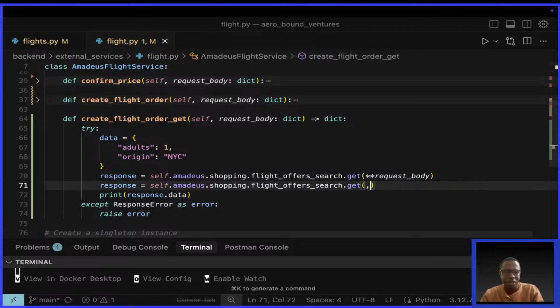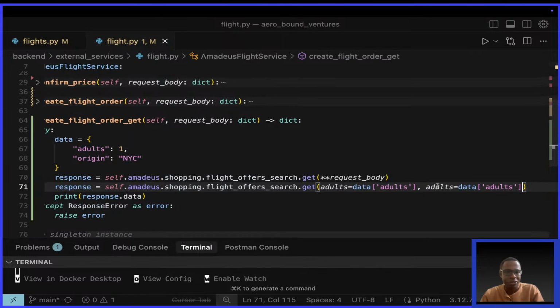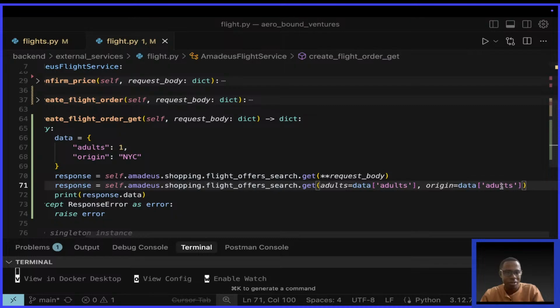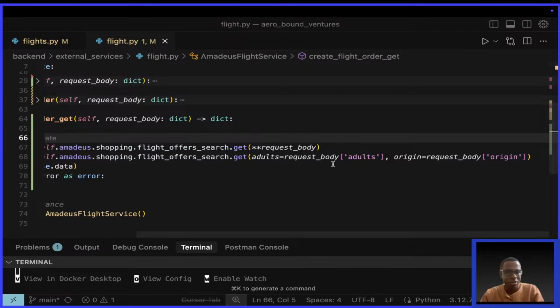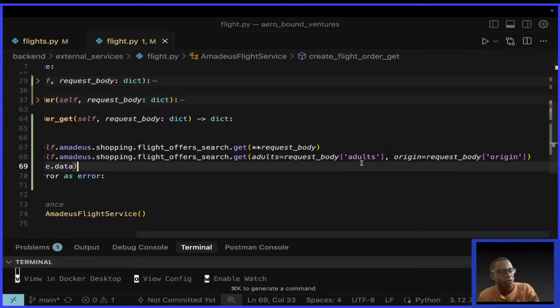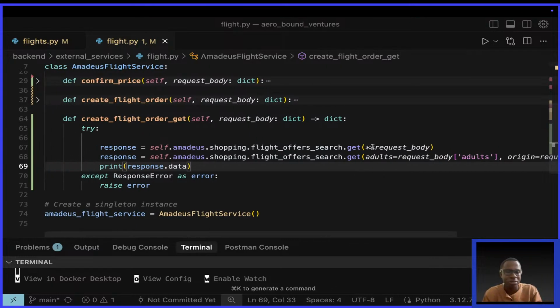I say comma. Come on, what am I doing? Control Z, put here comma, and put the same thing. Say origin equals to origin. We extract it from the dictionary, but this will be too much. So ideally we would have to do the same for the request body, like this, and I remove this one. But imagine if you had 20 parameters, you'd have to do this, which is time consuming. So the best way to do it is simply to unpack like this.